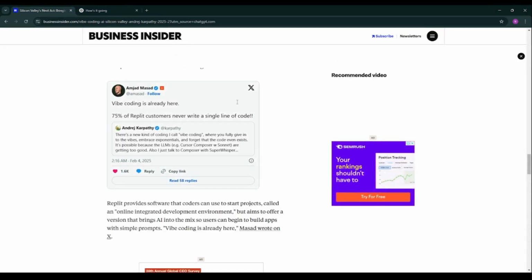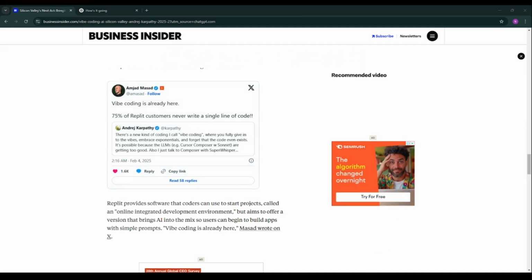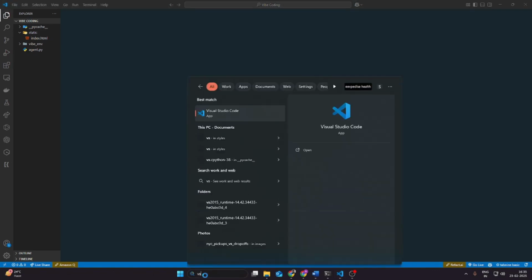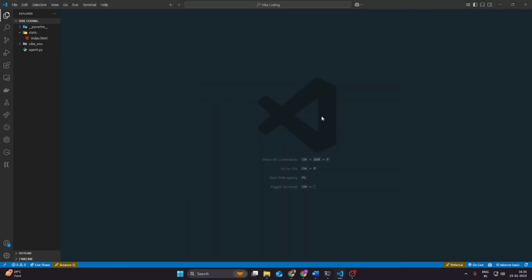So now let's get hands on. We'll build our own vibe coding agent using Python with the Phidata framework. So I'll see you in the VS Code. For opening the VS Code, you just simply type VS Code in your search bar. You will get to this particular UI. And now we will build our own vibe coding agent using Python with the Phidata framework.